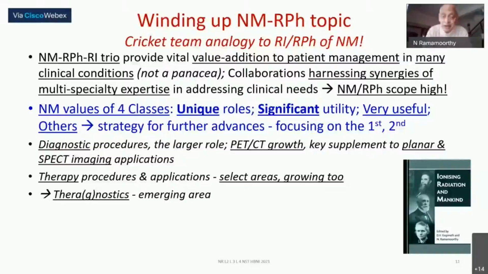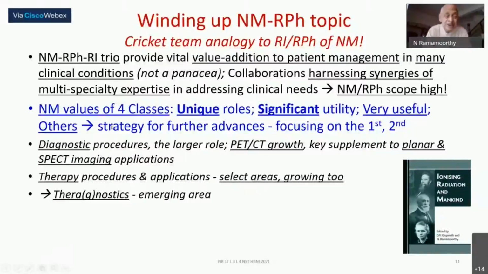That's also very helpful. But probably wherever the radiopharmaceutical nuclear medicine use has become unique or significant, or where we can add more and more into that, that's what is going to make it much more practically helpful. That's why I said further advances will be focusing more and more on the first and second. But you don't directly get, I mean, you have varieties, so it will go into. So I would say whatever we saw as the various applications, you may be able to do your own analysis to decide, okay, I will put it into unique or I will put it only into very useful and so on. So that becomes one very good area.